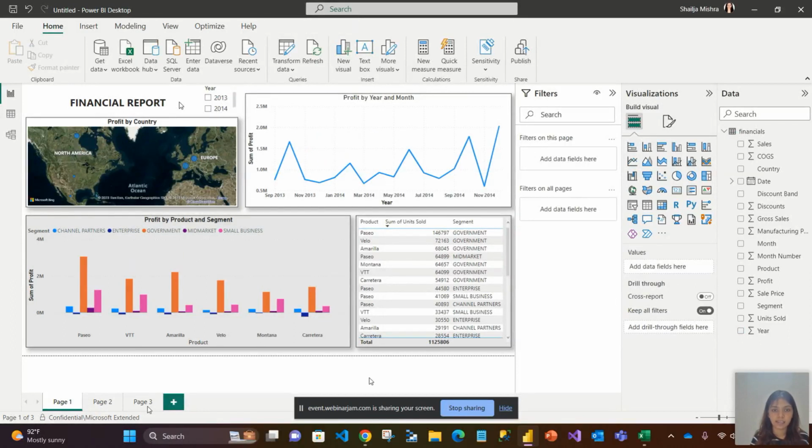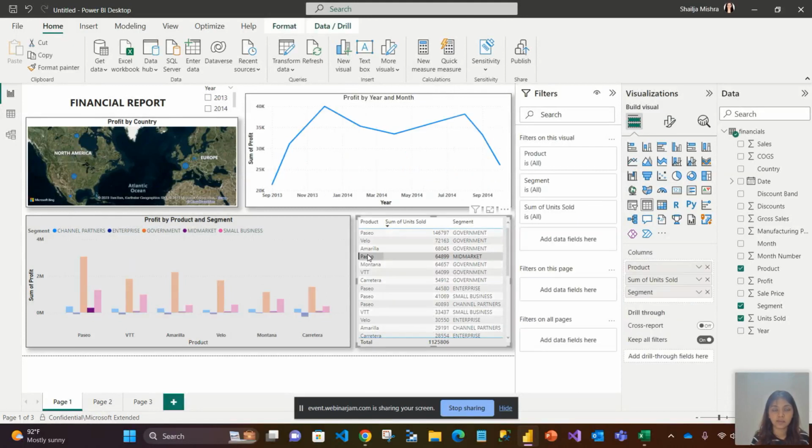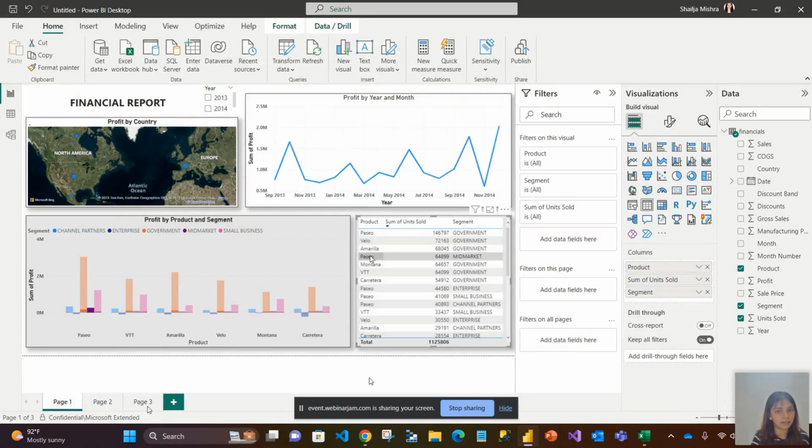And there is one way of slicing. Another way of slicing is if I come here and click on Peso, if you see what we have done, we selected something in a visual, and on the basis of that selection, all the other visuals got filtered, got sliced on the basis of your selection. Now you will only see the data related to this particular product in all the visuals. Now if I click on it again, it becomes back to normal. So all of this is happening in real time, selection, filtering, all of these things.